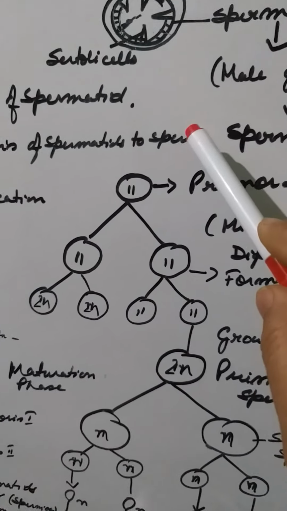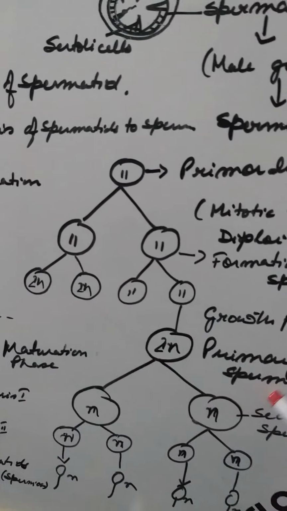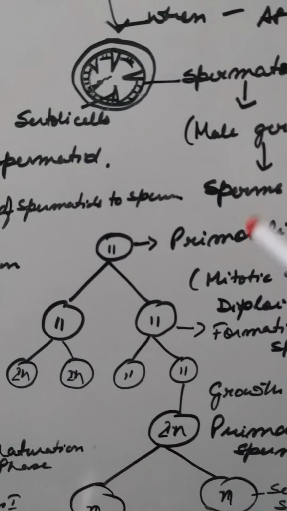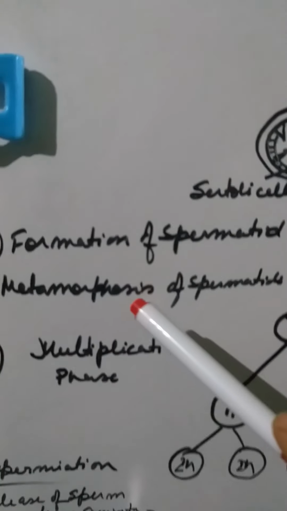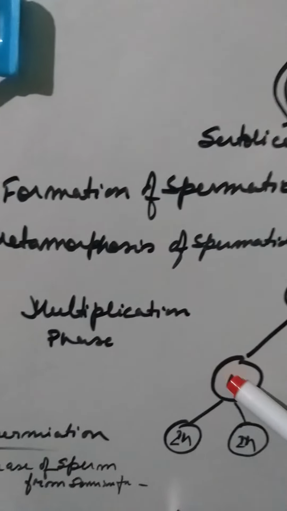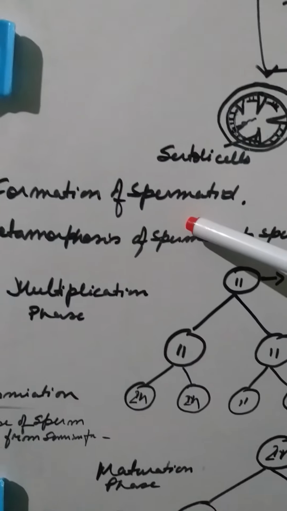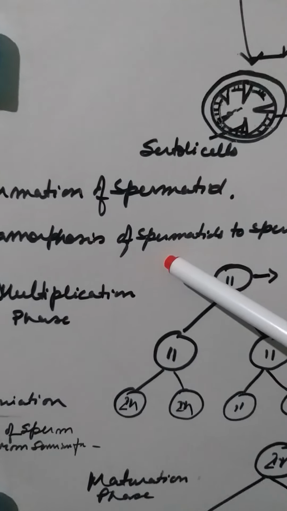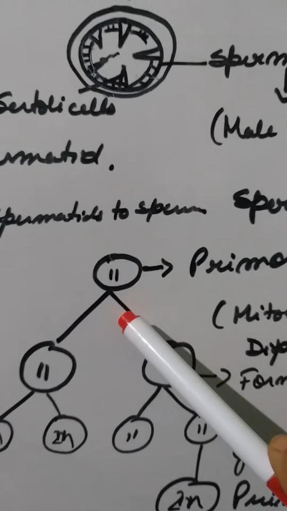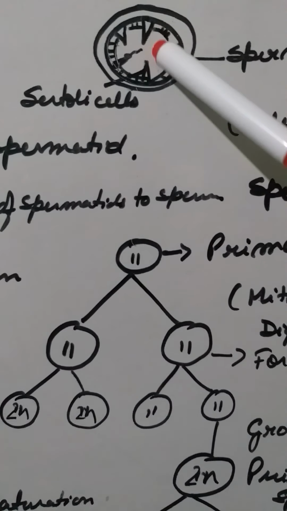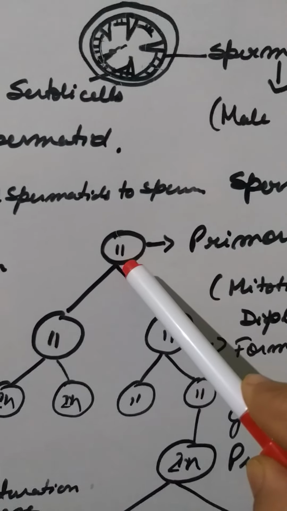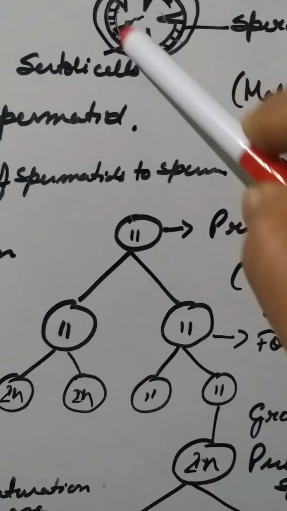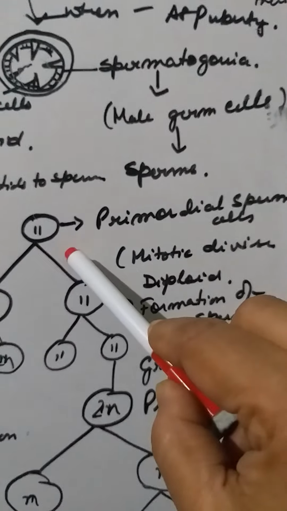Now here you can see this structure. This is actually a diagram of the formation of the sperm cells. Now here you see, we'll be dealing with two parts. First is the formation of spermatids, and second is the morphogenesis or metamorphosis of the spermatid to sperm cell. Now here you see, this is one cell that you get from the seminiferous tubule. This is 2n in number,